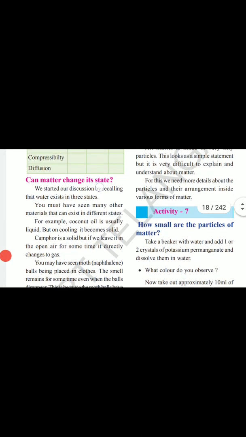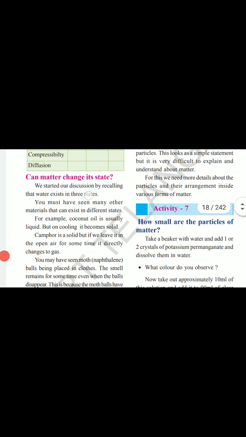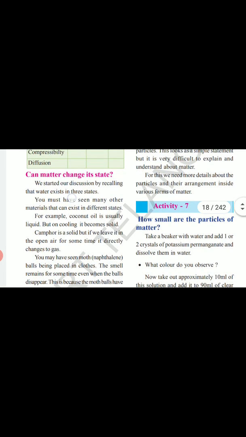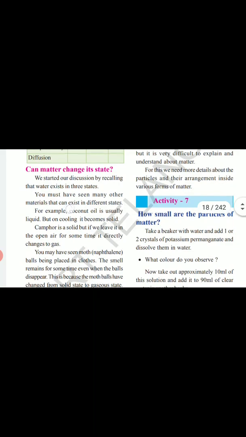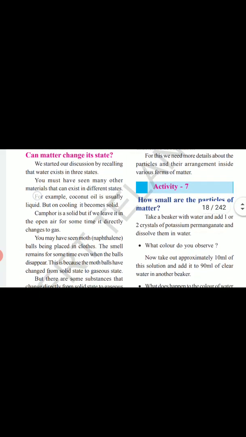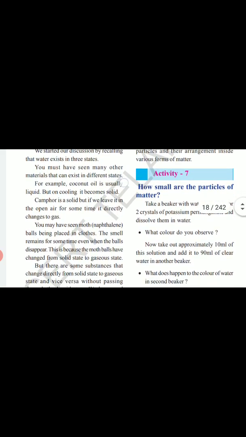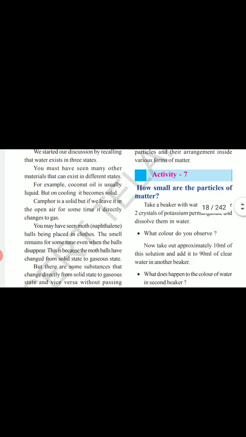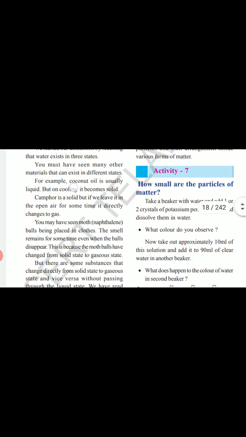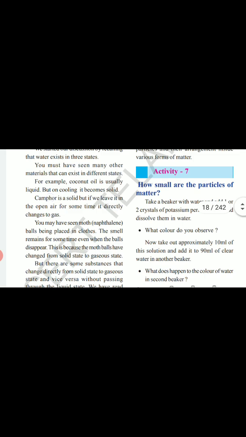Can matter change its state? We started our discussion by recalling that water exists in 3 states. You must have seen many other materials that can exist in different states. For example, coconut oil is usually liquid, but on cooling it becomes solid. Camphor is also solid, but if we leave it in open air for some time, it directly changes into gas.